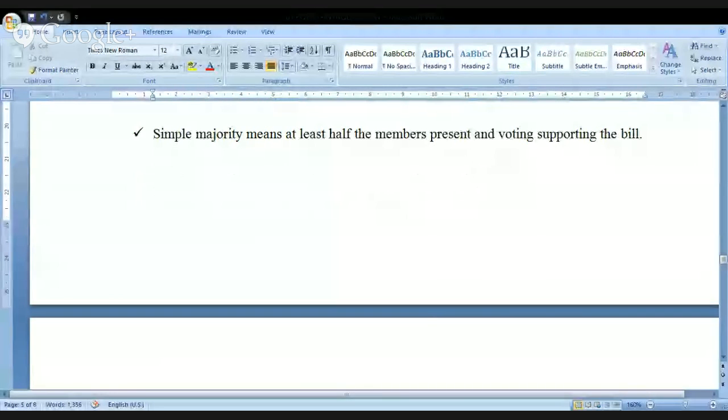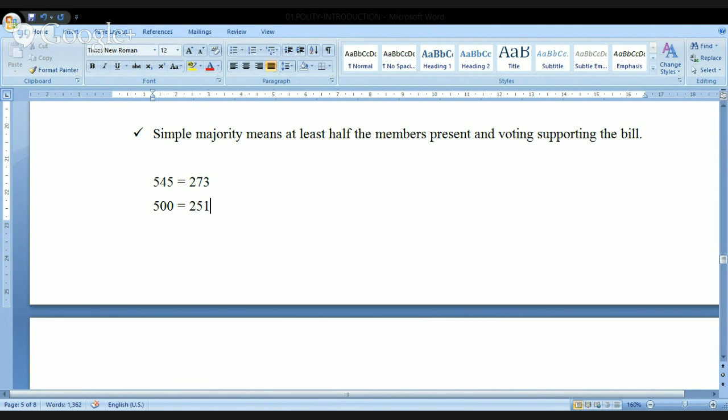Let me open the document and type a few points here for our better understanding. I am talking to you regarding the simple majority. Say, for example, if 545 members are present, then my simple majority will become 273. How did I get this 273? Simple. 545 make into half, half plus 1, that will become the simple majority. Imagine there are 500 members present in the parliament. Now, can you please tell me what is the simple majority? 500 divided by 2 plus 1, meaning 251. That will become the simple majority for me.